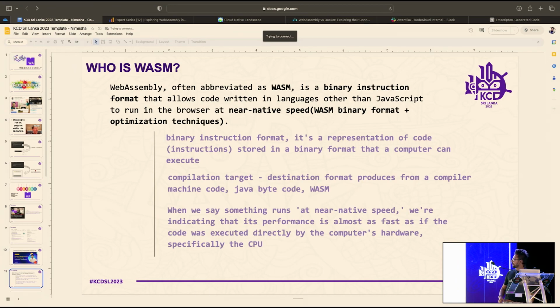Then, at near native speed, this is something really important. What is near native speed? It means the performance of these programs is almost as fast as if the code was executed directly on the computer's hardware, specifically inside the CPU. So this is what WebAssembly is. If you check the definition on the internet, you will see a very big definition there, but basically it is all about a binary instruction format that can run at near native speed.